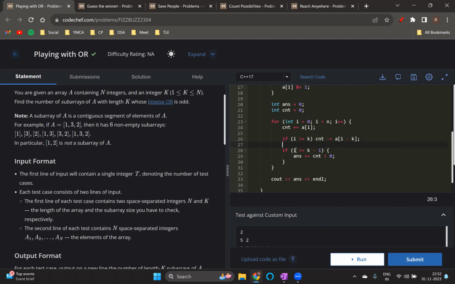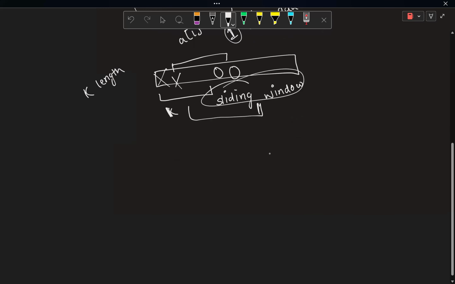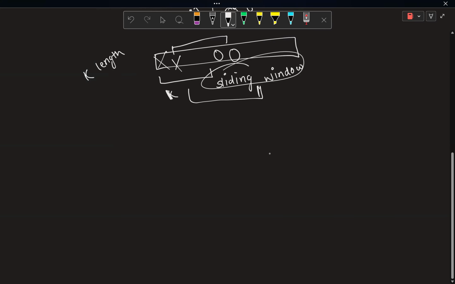And for all i greater than or equal to k, I would increment the answer if the count is greater than 0. This is nothing but the sliding window thing. So is this clear or not? Is there anybody who has any doubt in this problem?